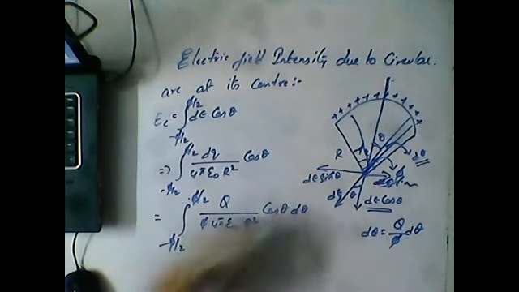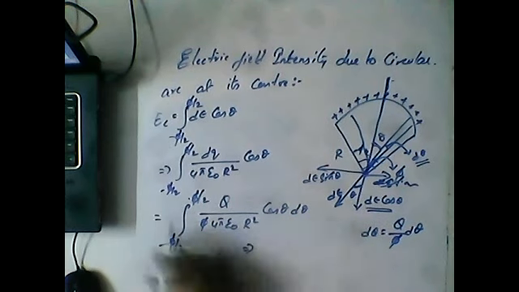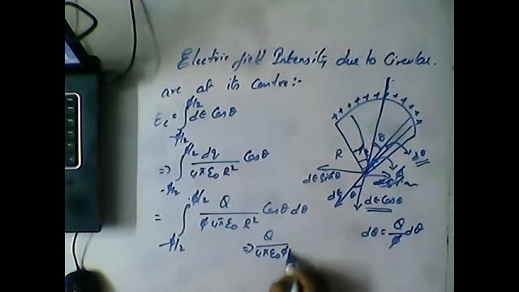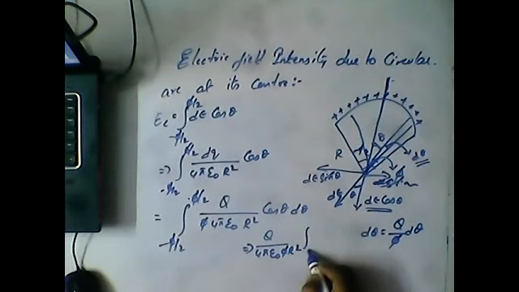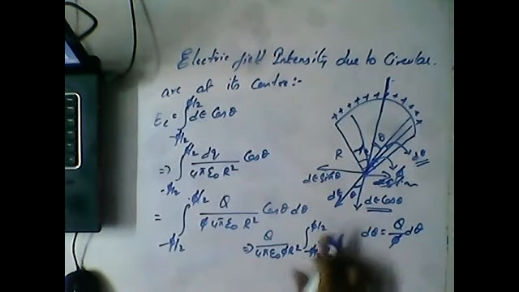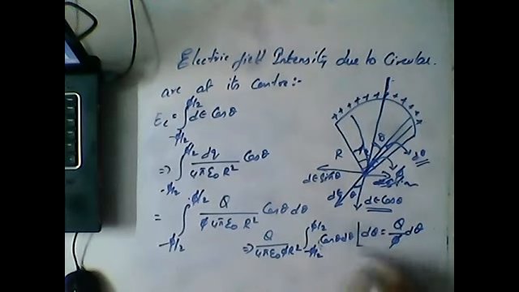All are constants, so we can keep them outside. It is rearranged as q by 4 pi epsilon pi r square, and the integration from minus pi by 2 to pi by 2 of cos theta d theta. This is what we have to integrate.